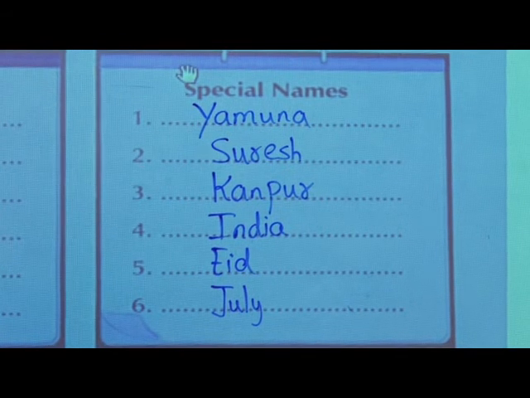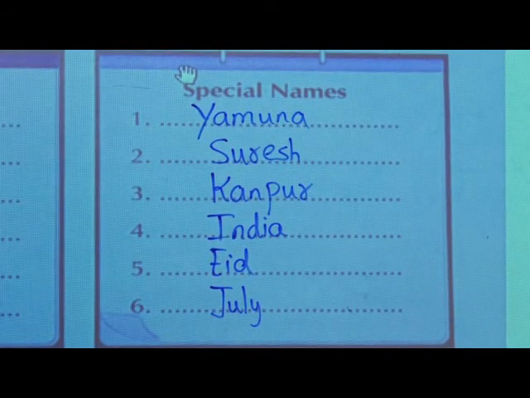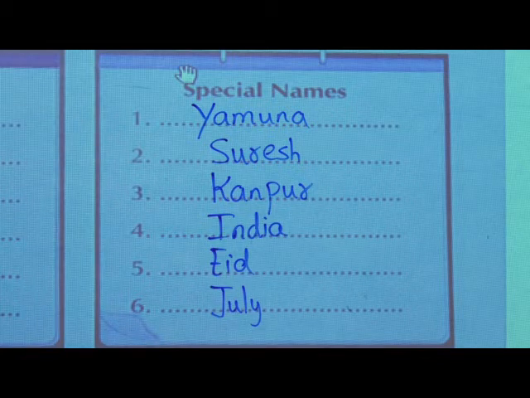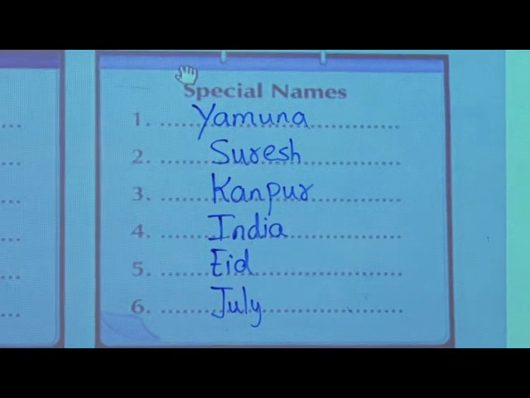India, I-N-D-I-A, India. Eid, E-I-D, Eid. July, J-U-L-Y, July. Okay, write down. I will give 2 minutes, write fast.